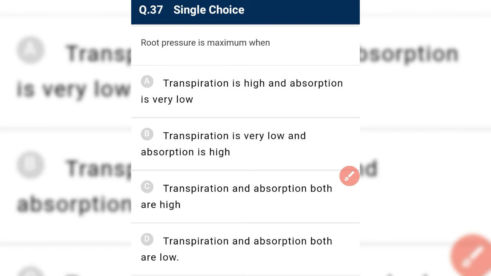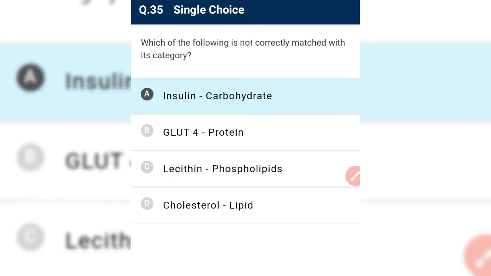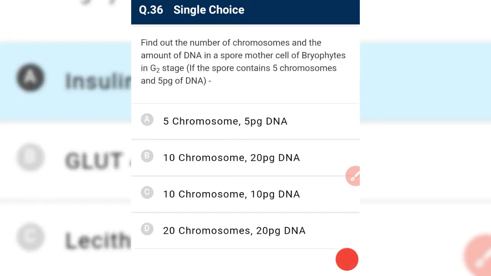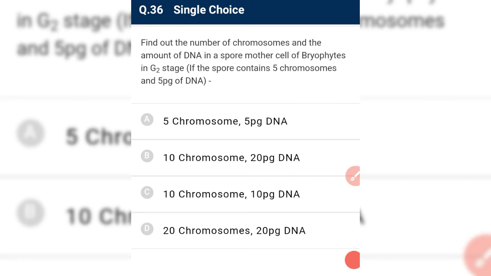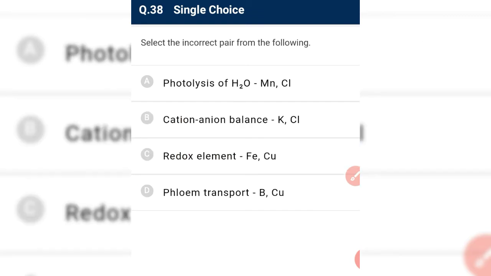Okay. Root pressure is maximum when transpiration is low but absorption is high. अरे पीछे से धक्का दे रहा है okay. When transpiration is low and absorption is high, then root pressure is maximum.